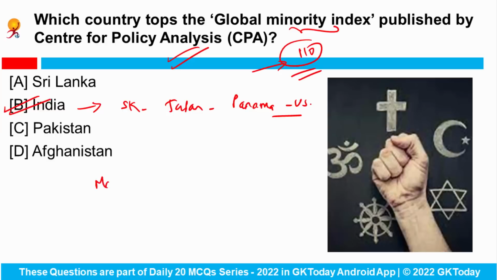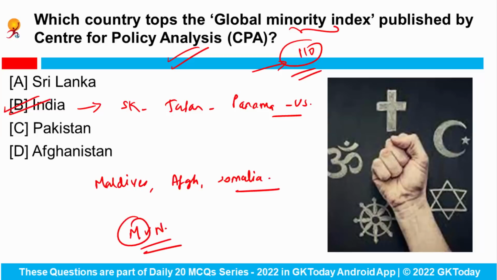And don't forget that Maldives, Afghanistan and Somalia are placed at the bottom of this list, and this report was released by the former Vice President of India, Mr. M. Venkaiah Naidu. So basically this index examines how each country treated minority religions.